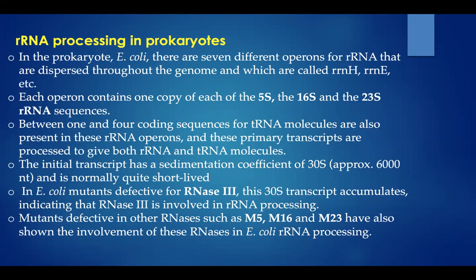In case of E. coli, ribosomal RNA genes are organized into 7 operons called rrn. So it starts from rrnA, rrnB, rrnC, rrnD, rrnE, rrnG, rrnH. In some, rrnF is also present in place of rrnH. And ribosomal protein genes are in 6 operons. So ribosomal RNA genes are in 7 operons and ribosomal protein genes are in 6 operons. The rRNA operons, 7 of them, are dispersed in the bacterial chromosome.